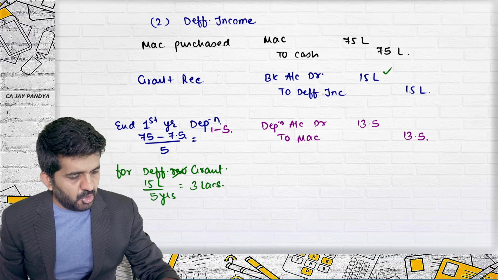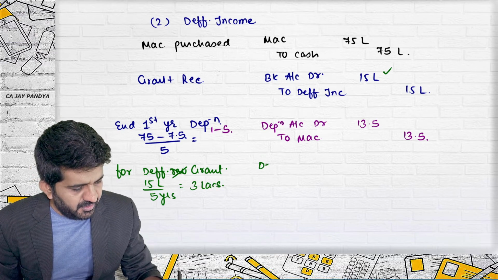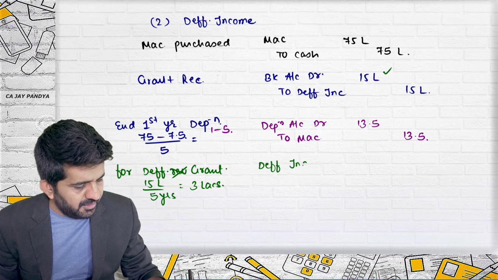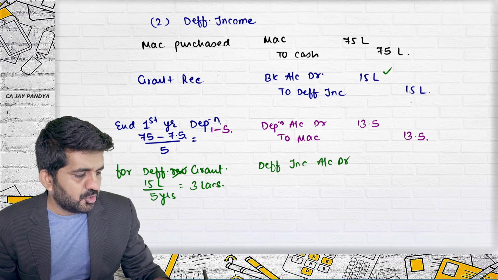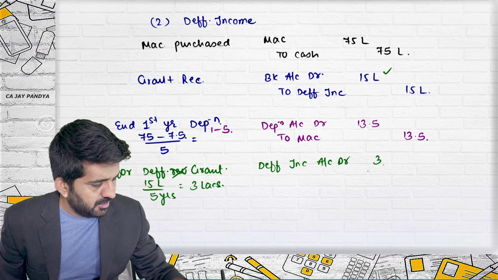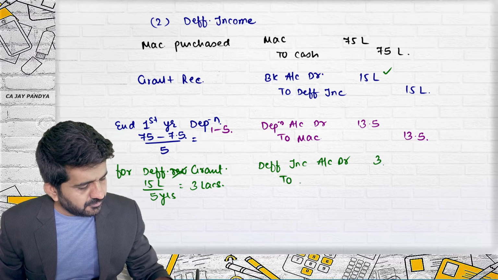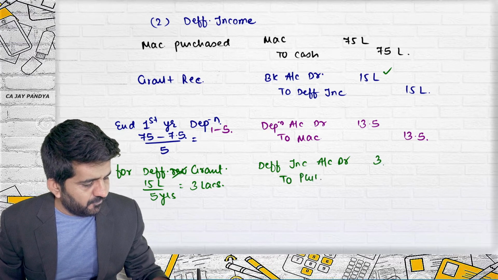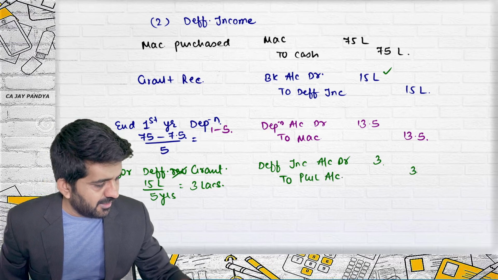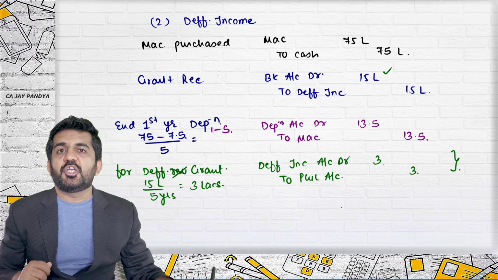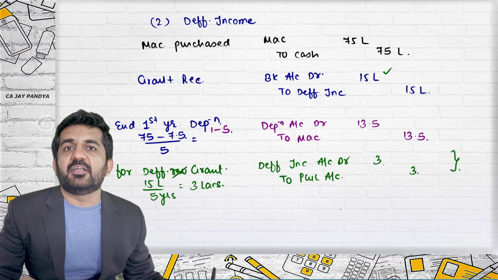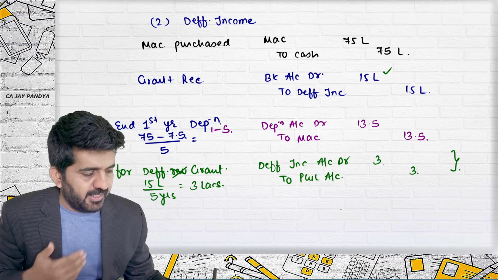Deferred income account debit, so this will be lowered by 3 lakhs, to profit and loss account. This is recognition of government grant in the profit and loss account.